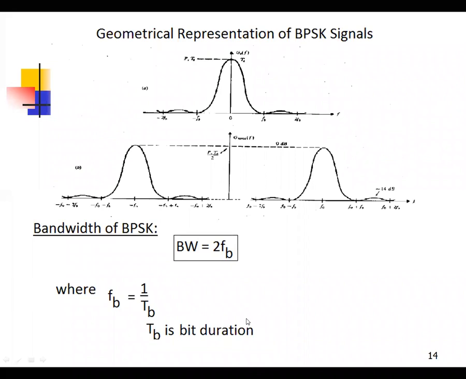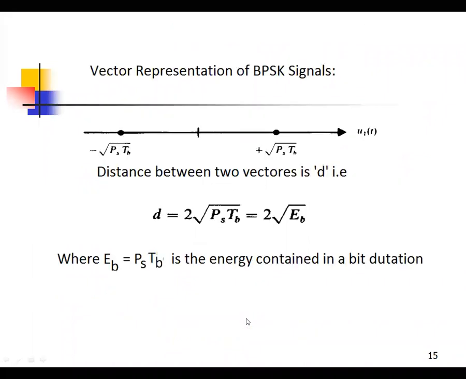The bandwidth is 2fb. Then for vector representation, there are two signals in BPSK. One has one magnitude, another has the other magnitude, but the phase difference is 180 degrees. The distance between the two signals is 2 root Eb, because the two signals differ by 180 degrees.